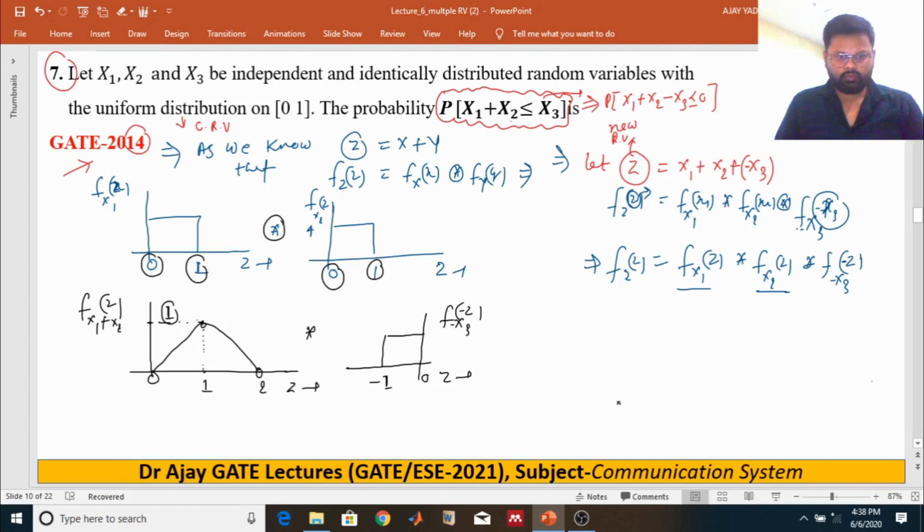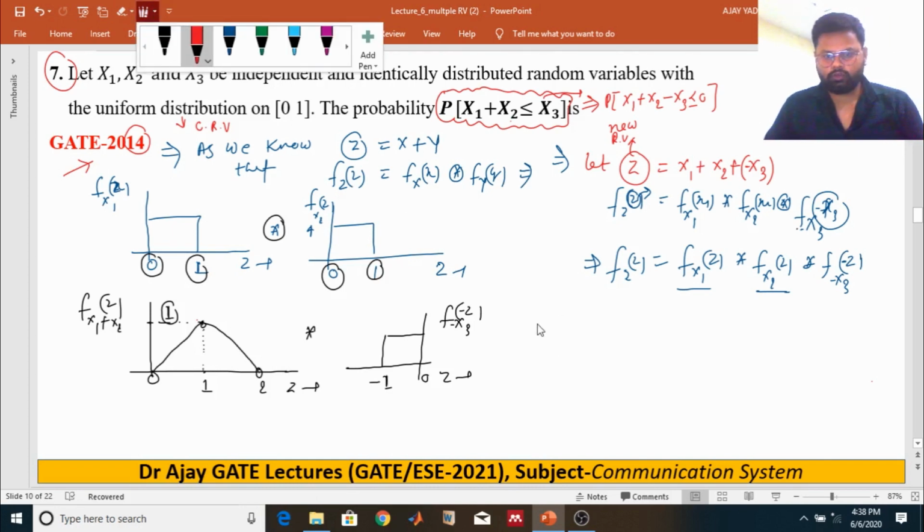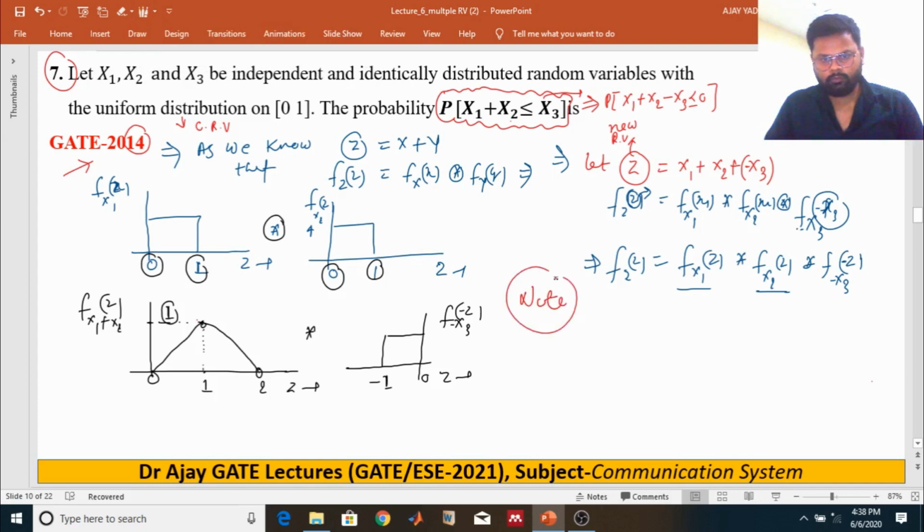Before convolving, I just want to give you a note: suppose the differentiation property of convolution.